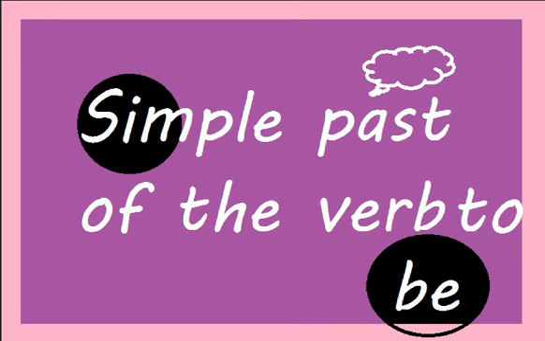The lesson for today is going to be the simple past of the verb to be. We are going to talk about a little bit of the rules and also the negative and interrogative form of the verb to be in the simple past. So let's see the first step.